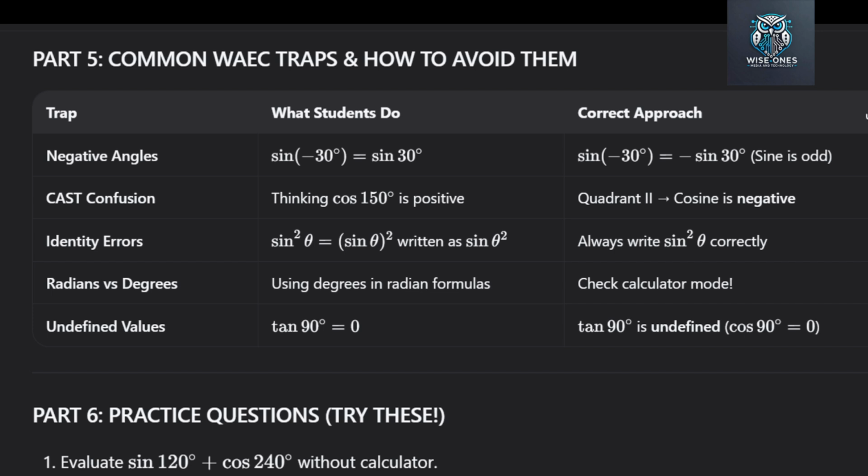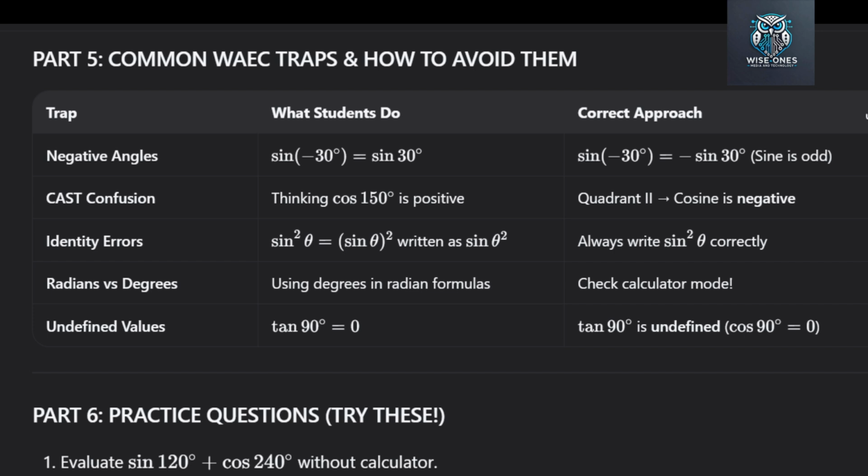Trap number 3, identity errors. Some students write sine squared theta ambiguously. This looks confusing. The correct way is to write sine squared theta. This means open bracket sine theta close bracket squared. Always write it clearly so the examiner knows what you mean. Trap number 4, radians versus degrees. Some students use degrees in radian formulas. If your question has pi in it, you're likely in radians. Check your calculator mode. If it is in degree mode but you need radians, you will get the wrong answer.